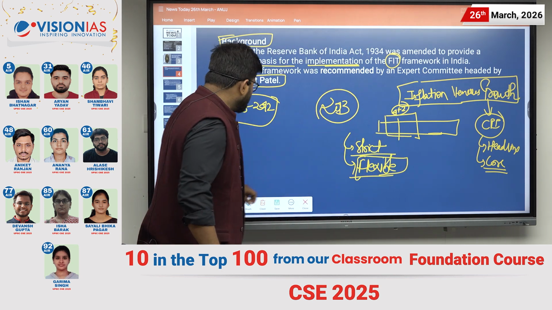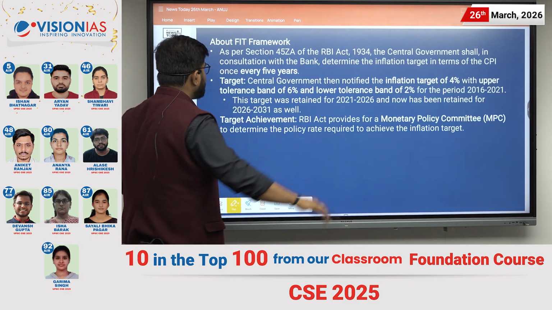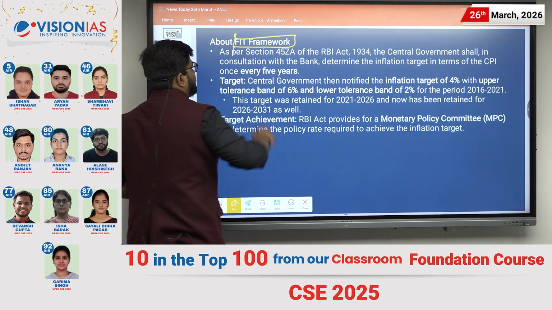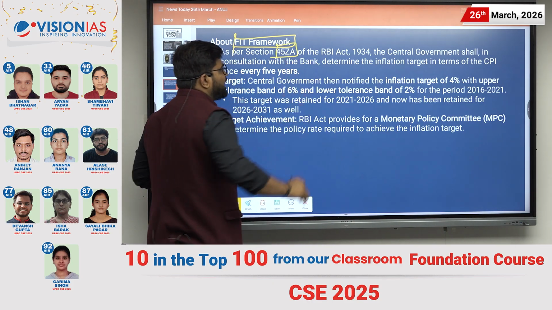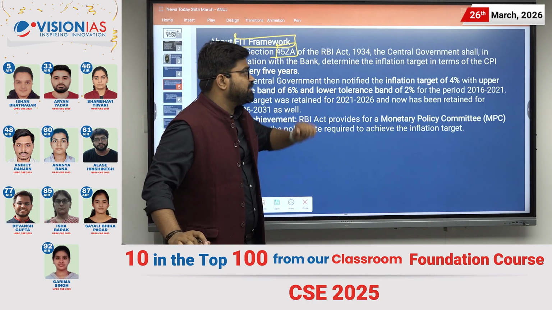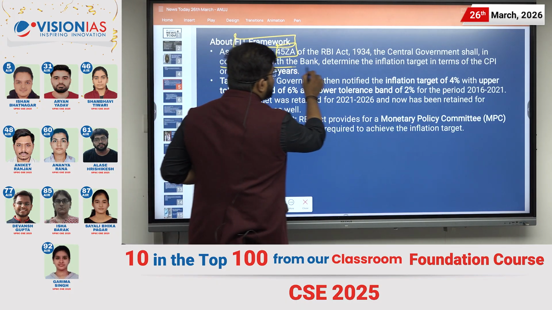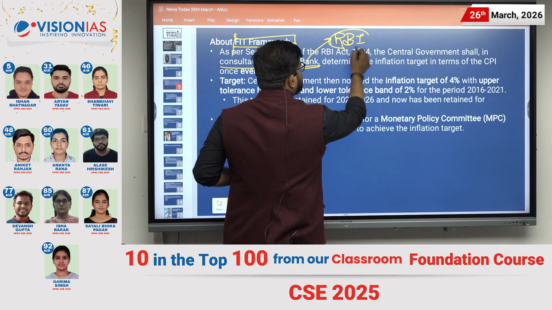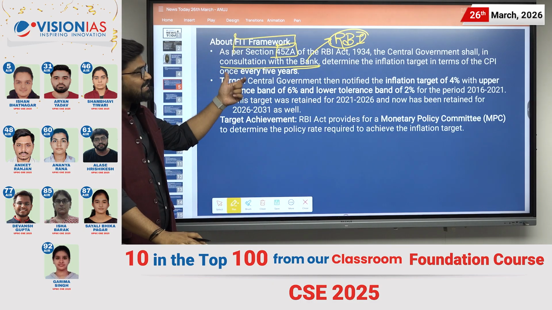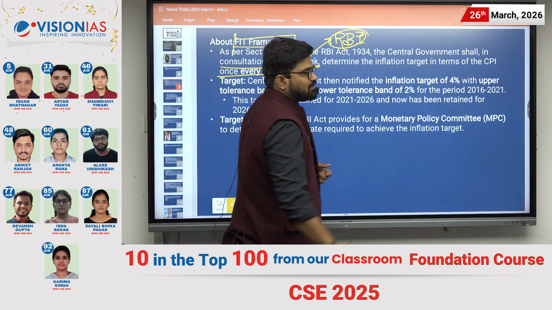Now let us move forward and understand the FIT framework. As per Section 45ZA of the RBI Act of 1934, the central government shall, in consultation with the bank, here the bank is RBI, determine the inflation target in terms of the CPI once every 5 years.